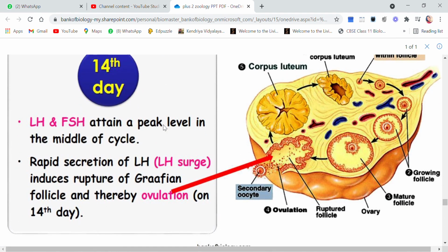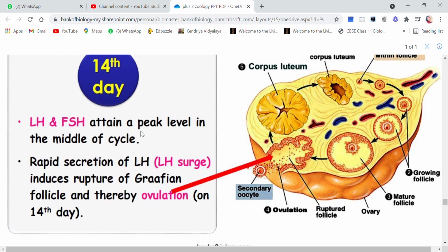On the 14th day, now this is a very important day, LH and FSH both attain a peak level. That means both of them are secreted at a very high level, and this is the middle of the cycle, because I told you that the cycle is almost 28 days. So the 14th day is the middle of the cycle.